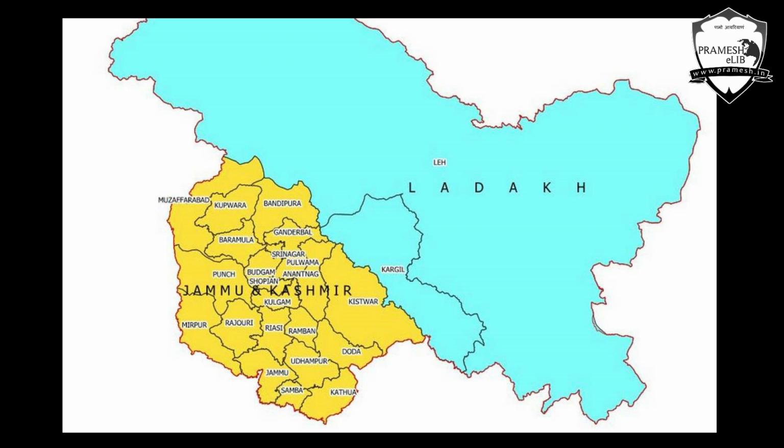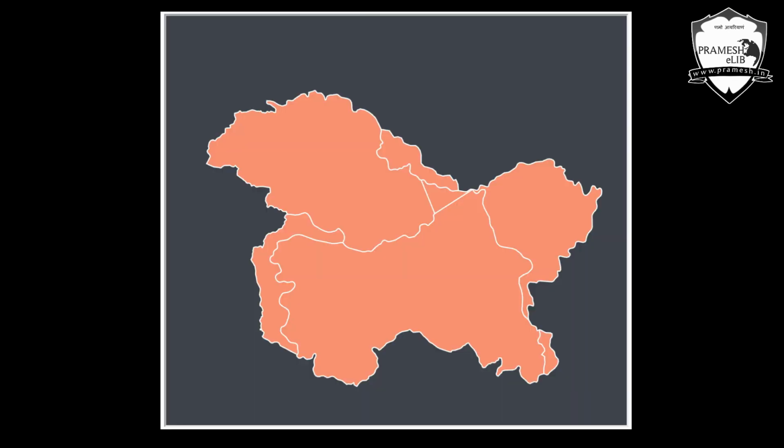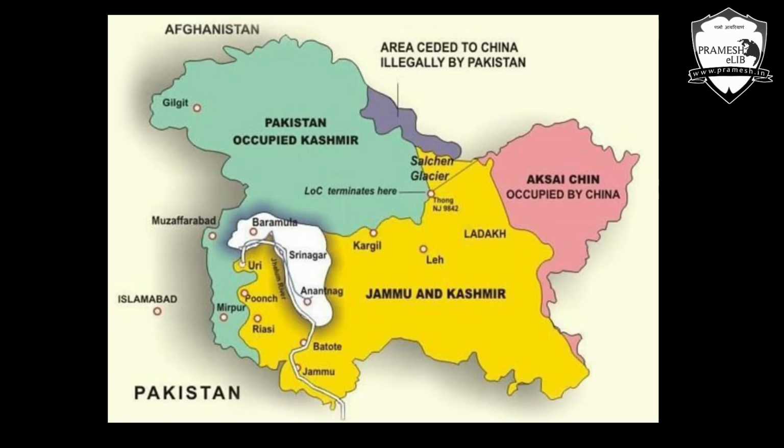Now let us restrict our conversation to the pre-August 2019 situation, when Jammu and Kashmir was a state of India. If you look at the map, you will realize that it has 3 to 4 regions majorly. On the northeastern side you can see the Aksai Chin region and a line known as the Line of Actual Control.